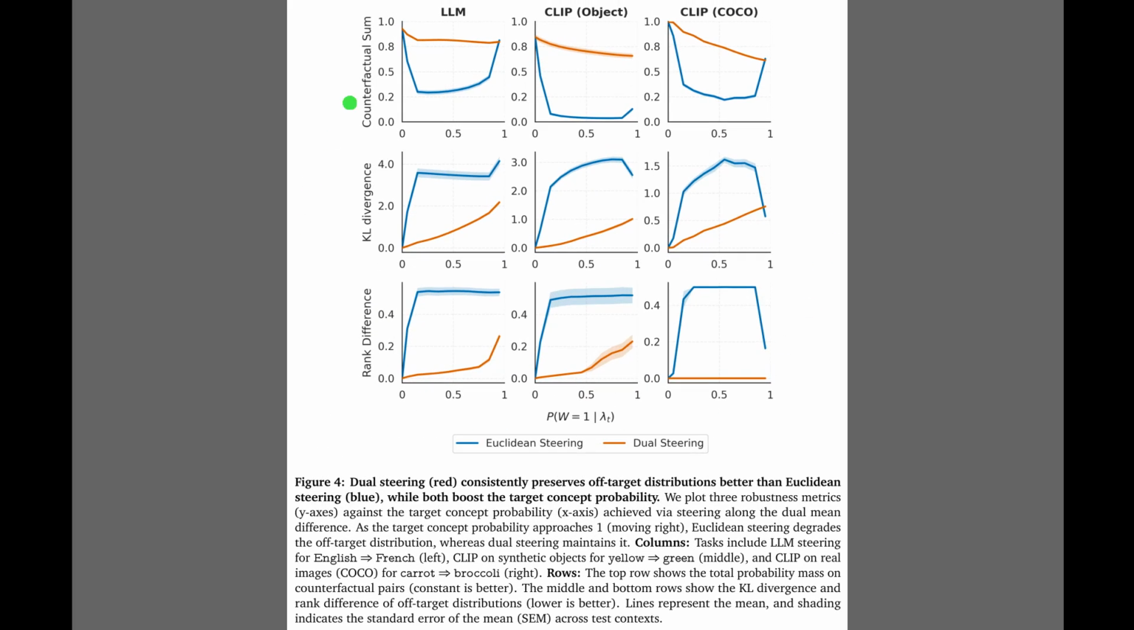Okay, Figure 3 set the theoretical stage. Now Figure 4 presents the experimental results across 3 tasks, ranging from translating English to French on the left to changing image colors and objects on the right. The top row tracks the total probability assigned to relevant concepts. Notice how the blue Euclidean lines dip significantly, meaning the model loses track of the context, while the orange dual steering lines remain stable. The difference is even clearer in the middle and bottom rows, which measure disruption to unrelated concepts. Here, lower is better. The blue lines spike immediately, showing that standard steering damages the model's general knowledge, whereas the orange lines stay flat, proving dual steering is far more surgical.